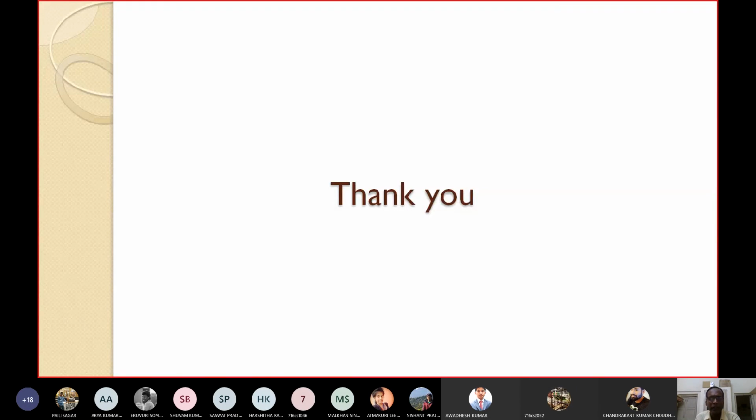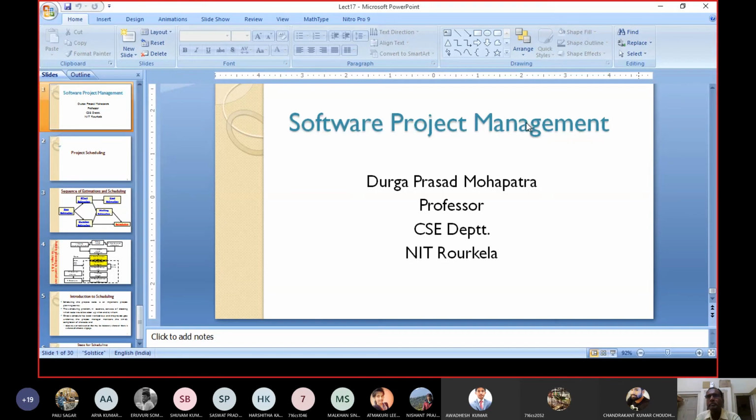Basically, this part is a little bit theoretical, but after that, I have already told you about the activity network. Next class we'll discuss how to construct the activity network, etc. Then the mathematical portion will come. So before going to that mathematical portion, please read these things very minutely. That will help you to understand the next chapters, which are basically mathematics oriented. Any doubt, please?